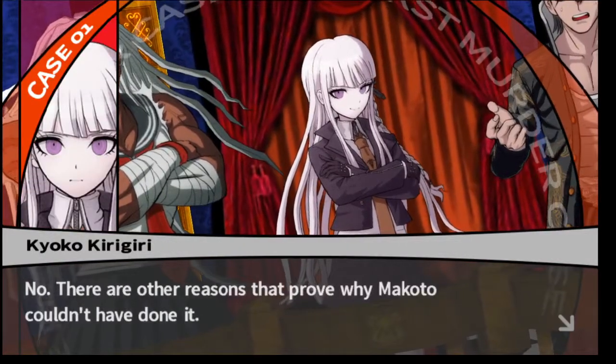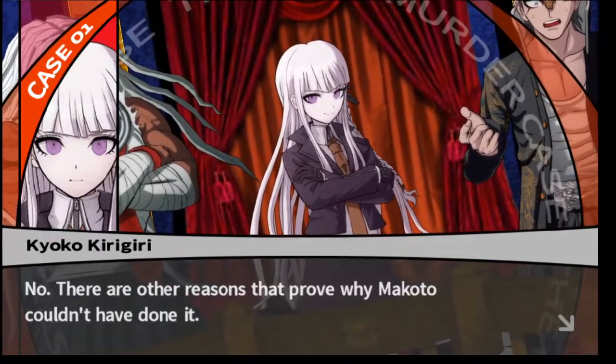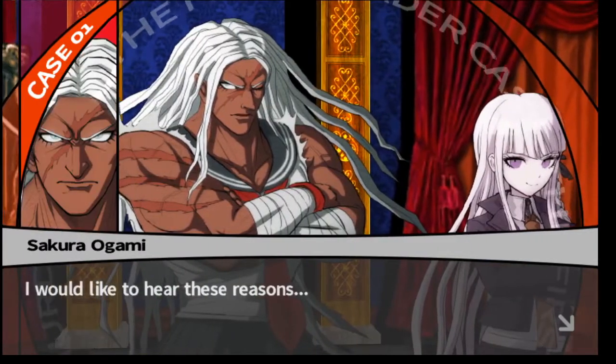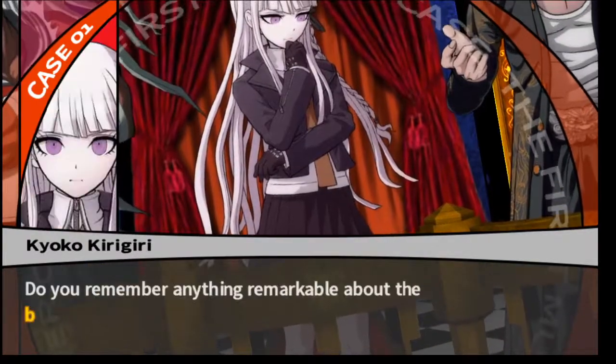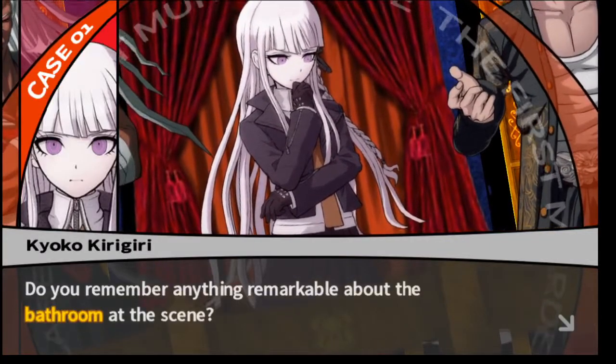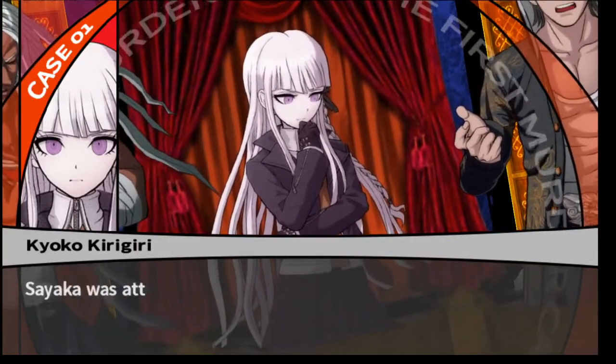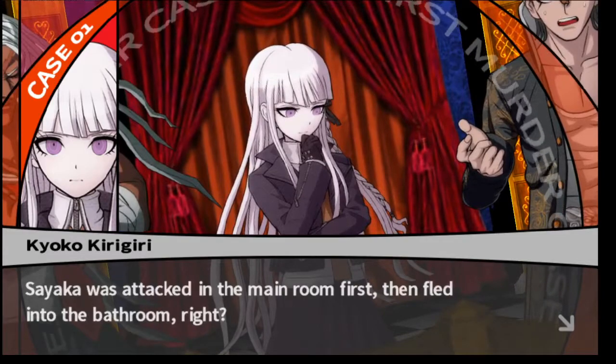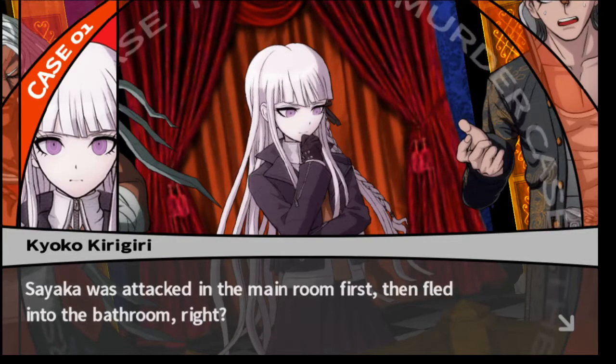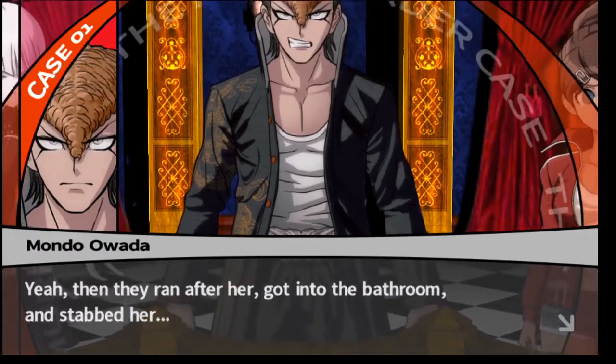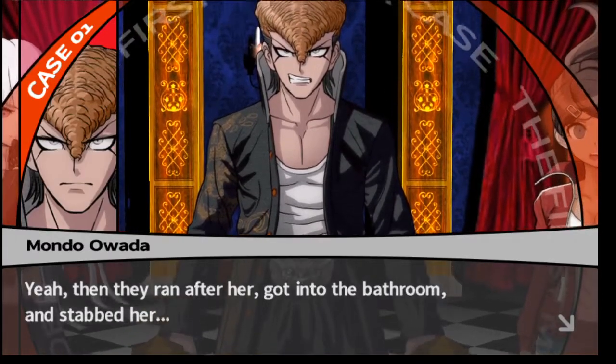No. There are other reasons that prove why Makoto couldn't have done it. I would like to hear these reasons. Do you remember anything remarkable about the bathroom at the scene? Sayaka was attacked in the main room first, then fled into the bathroom, right? Yeah, then they ran after her, got into the bathroom, and stabbed her.